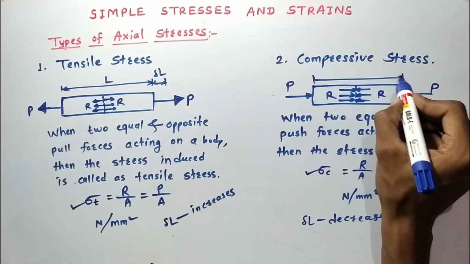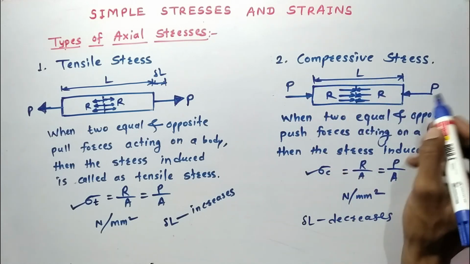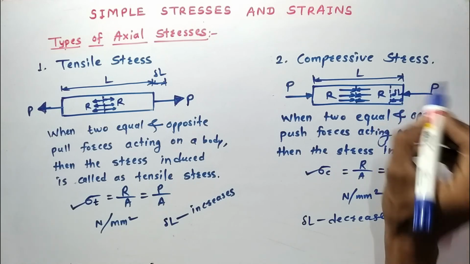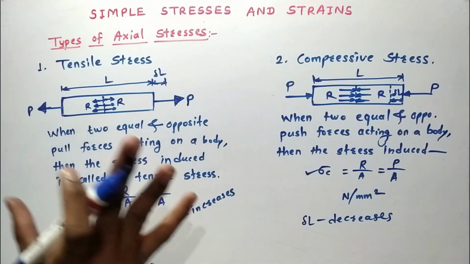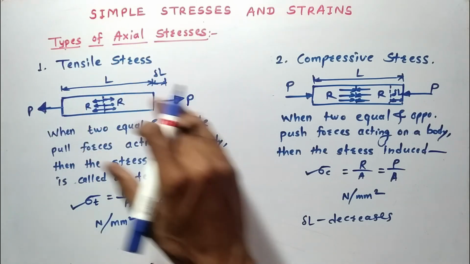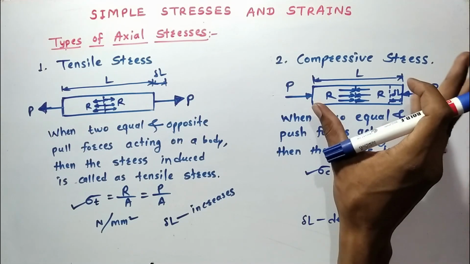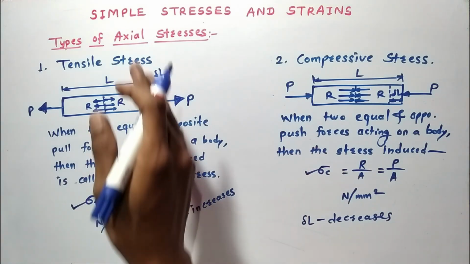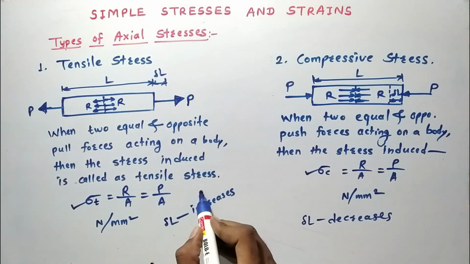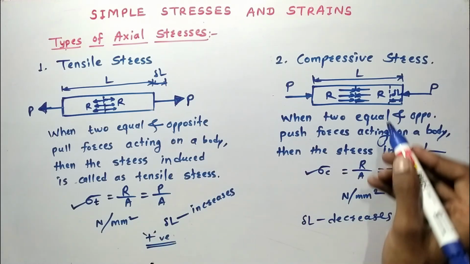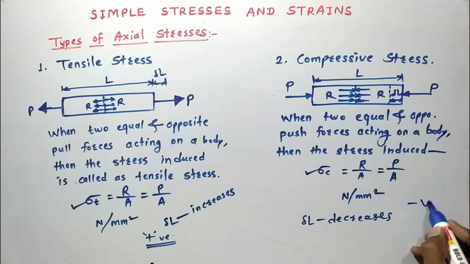If this is L, then this decrease in length is delta L. Due to tensile load, the length of the bar increases, and due to compressive load, the length of the bar decreases. So take sigma T as positive in calculations, and take compressive stress as negative in calculations.